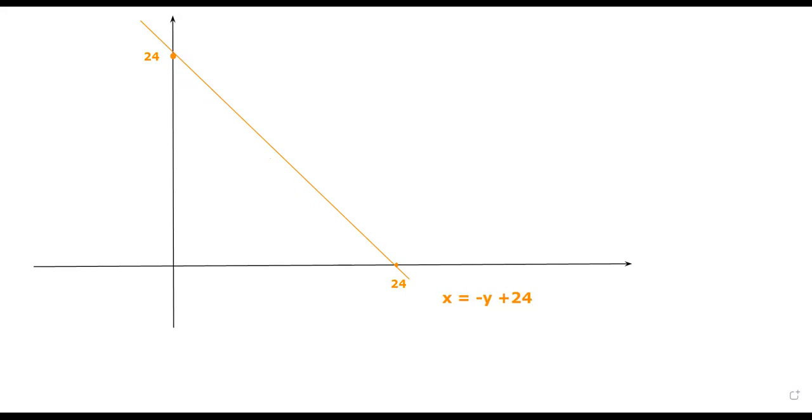Now, how about the next one? The next curve is 7y plus 2x plus 6 equals 0. In the case of y equal to 0, 2x plus 6 is equal to 0, and hence x is equal to -3. So we know that the x-intercept of it is -3. So our -3 will be somewhere here.